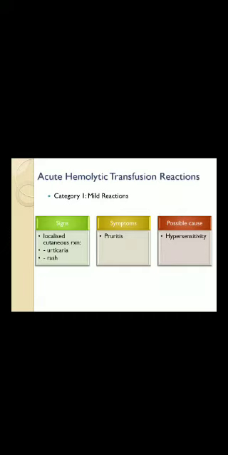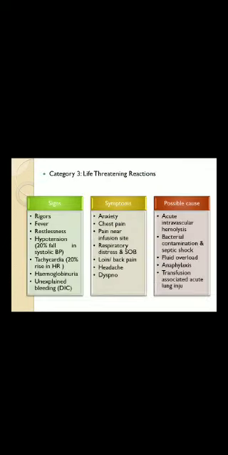So category 1 is the mild symptoms. It has a localized cutaneous reaction like urticaria, rash. Symptoms will be pruritus. Possible cause: hypersensitivity. Moderately severe reactions will present as flushing, urticaria, rigors, fever, restlessness and tachycardia. Symptoms are anxiety, pruritus, palpitation, mild dyspnea, headache. Possible causes are hypersensitivity, febrile non-hemolytic transfusion reaction, and contamination with pyrogens and bacteria.